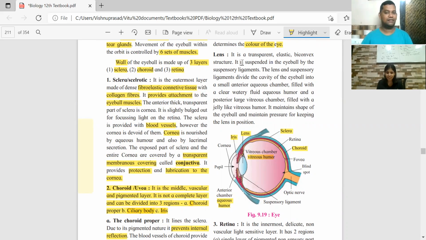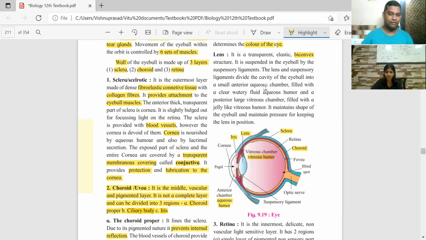In physics, you had a whole chapter on lens and refraction. You draw the ray diagrams, convex and concave lens and all. There is a similar type of lens in our body, in our eyes. It is a transparent structure, that's why it can change its shape. And it is a convex lens, biconvex. Remember this point. There are suspensory ligaments which hold the lens in its place.